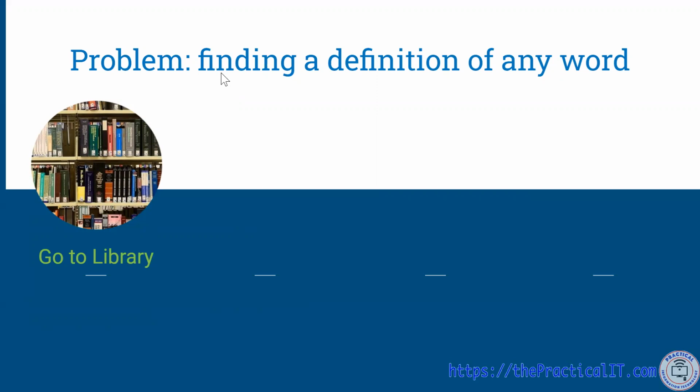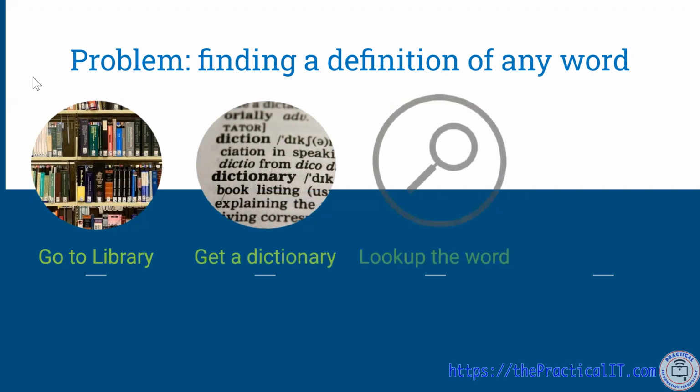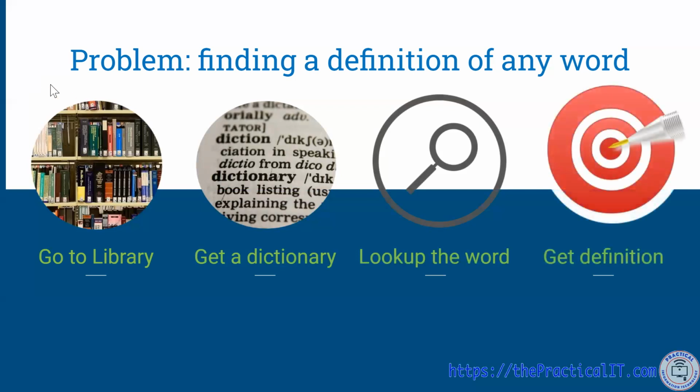So in this case, finding a definition, the first thing you're going to tell them is to go to the library, which is written on this one. Then you put in your instruction to get a dictionary, and then to look up that word in the given dictionary. And then the final part of it is to get the definition. In this particular case, you might be wondering, well, this is something that I know, so I don't need a flowchart. But this is a very simple representation.